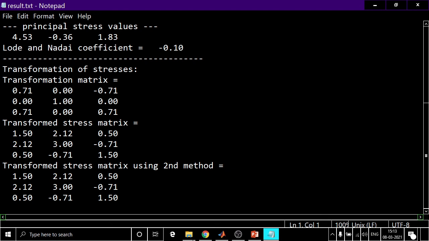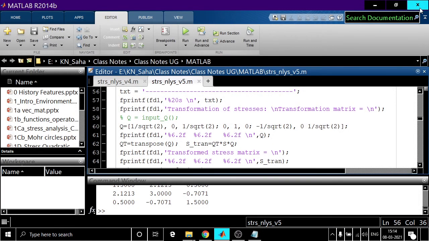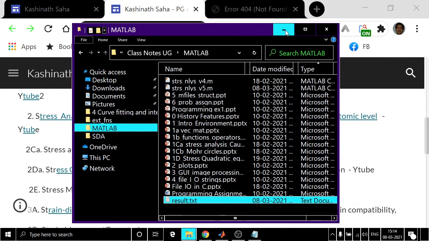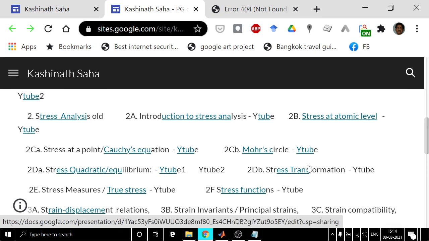That's fine. This is how it is done using MATLAB. But for the purpose of your examination, you have to carry this out by hand. Although this is not a very difficult one. So this is the thing up to our transformation of stresses.